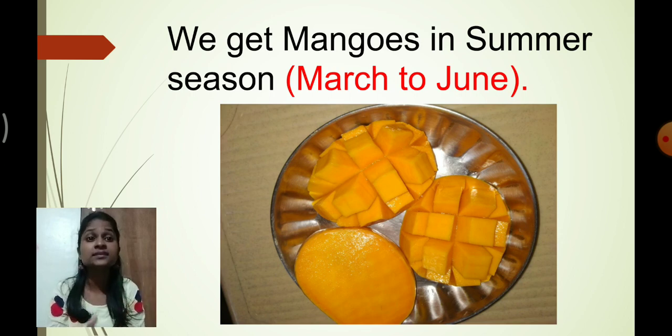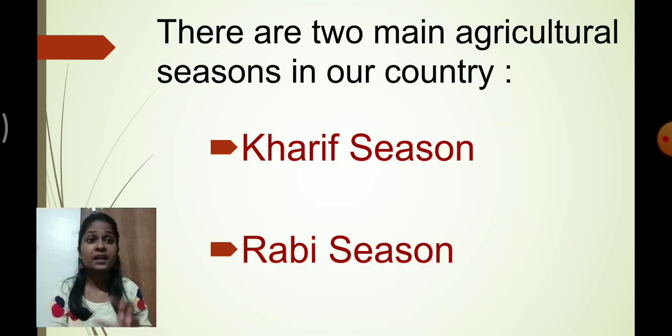So this is called what? Summer crop. Whatever variety of crops we get from the month of March to June, we call them what? Summer crops. Understood now?